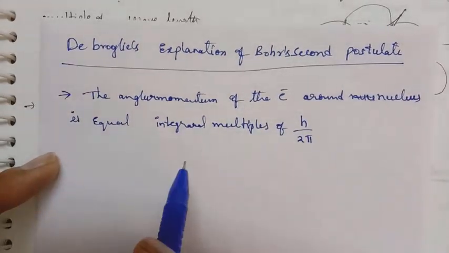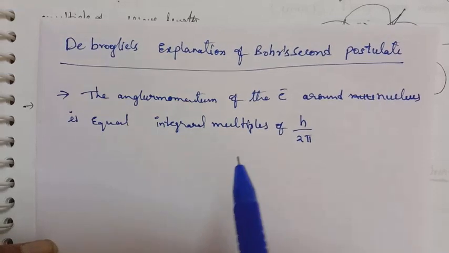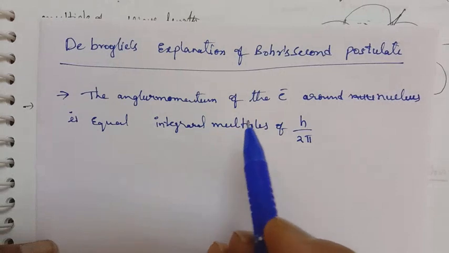So the angular momentum of the orbiting electron around the nucleus is quantized. That is another definition; both are the same.